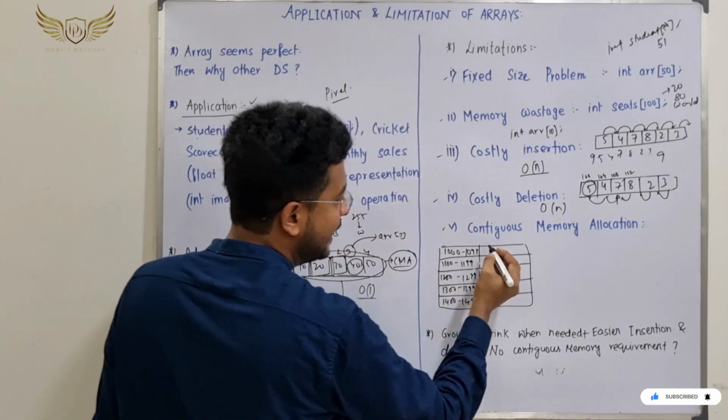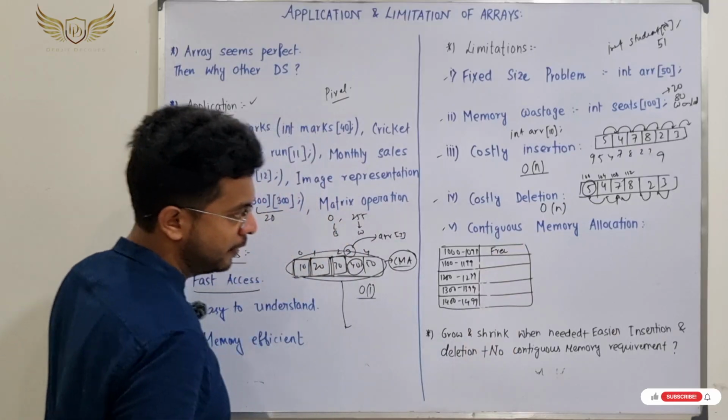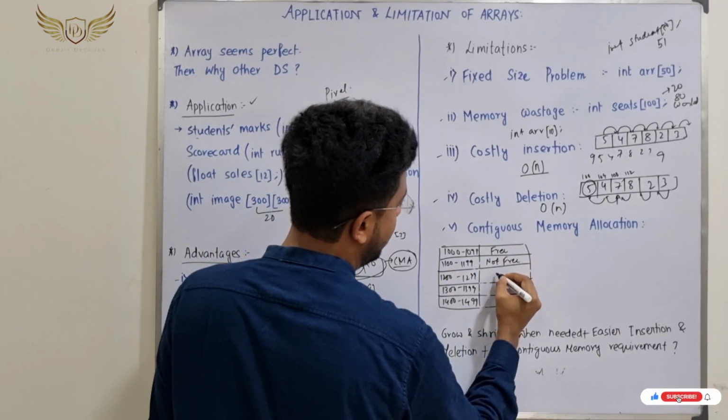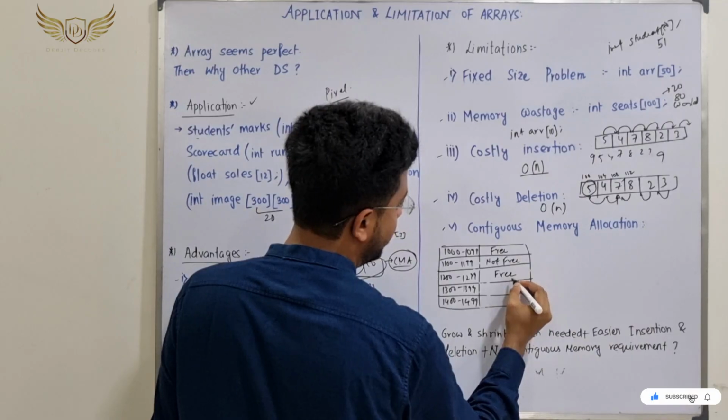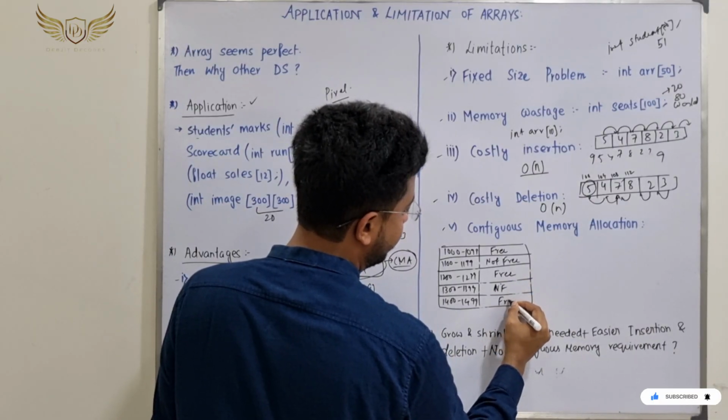Suppose this particular part is free, and this is not free, or allocated, then again free, then not free, then free.